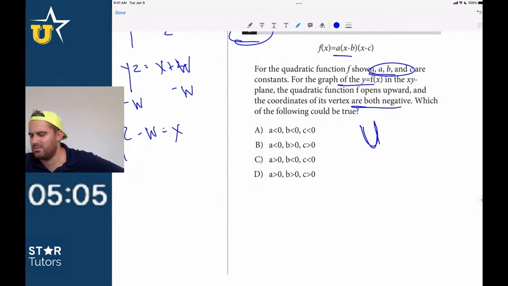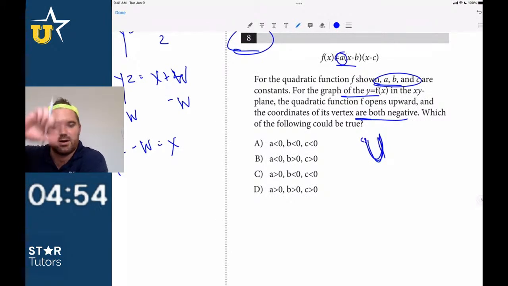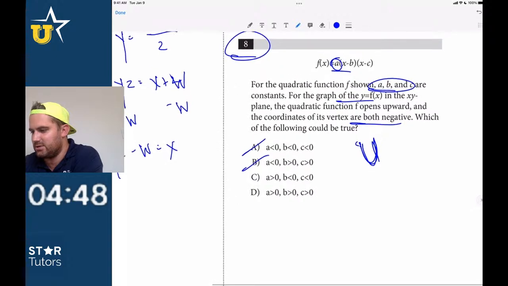A's got to be, well, A is definitely greater than 0. That's for sure. Because if it opens upward, the A value here is always what determines the negative or positive. So it always has to open up. So A's got to be greater than 0. So it's either C or D.